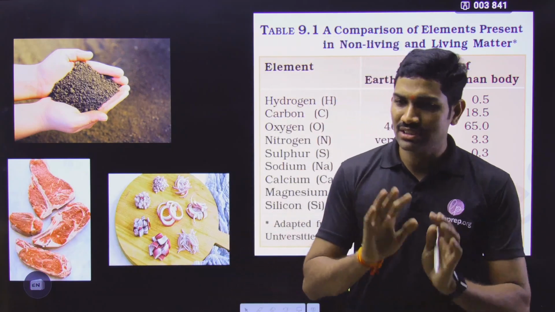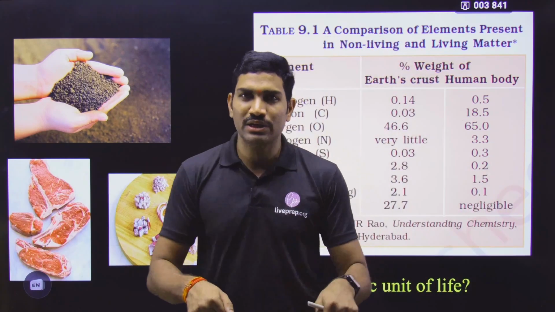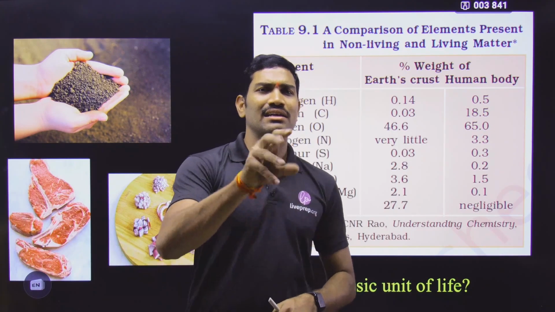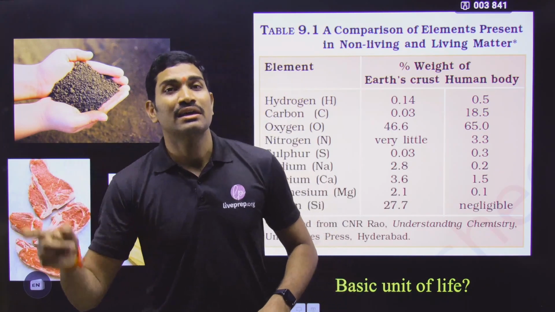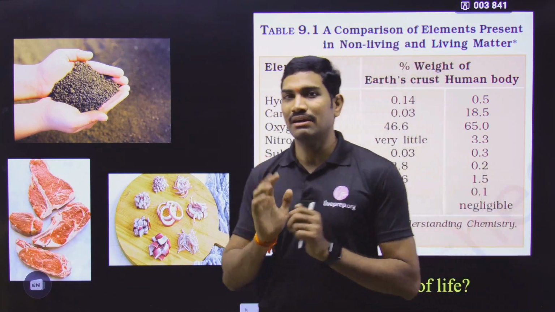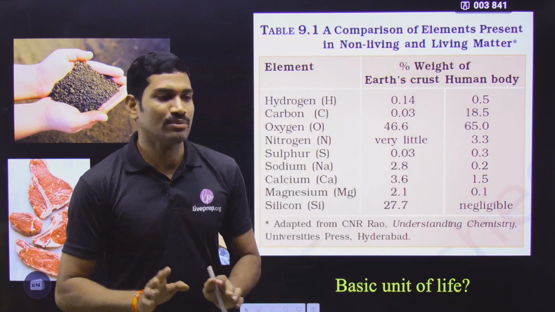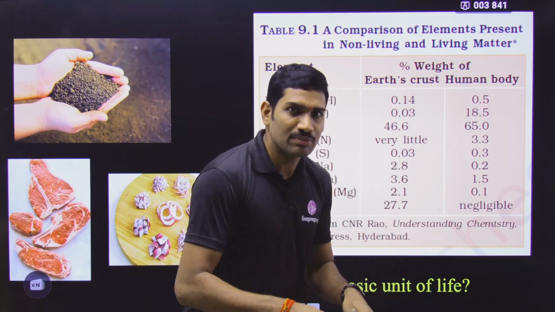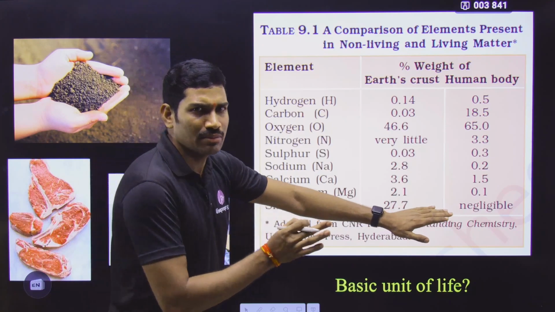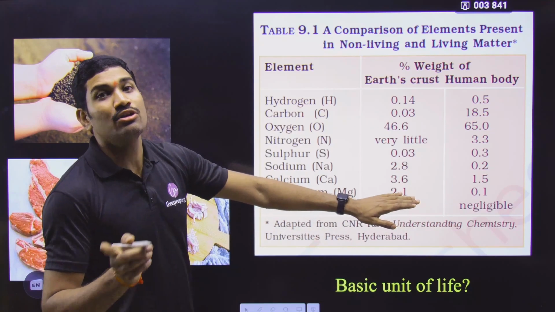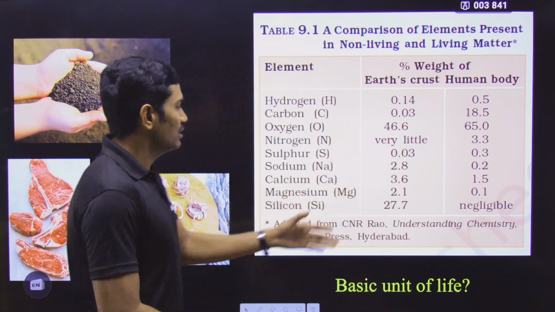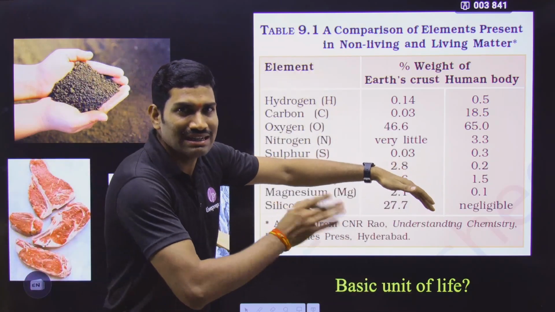And now another point is how you will say that something is living. What are the characteristic features to decide that something is living? Actually, this information is not discussed in this particular chapter because in the NCERT, some of this information is given in a separate chapter called The Living World. There you will study more about this. So in this chapter, what information is enough? Living organisms have the basic unit called cell, and non-living things do not. This information is enough here. So in this way, we are going for living and non-living.